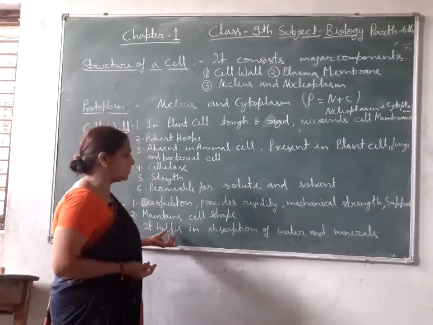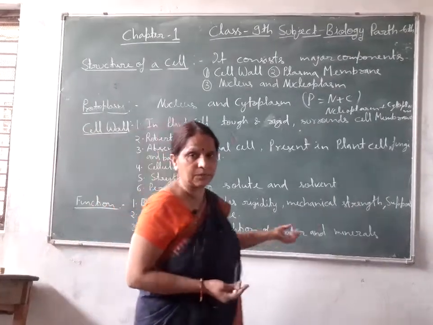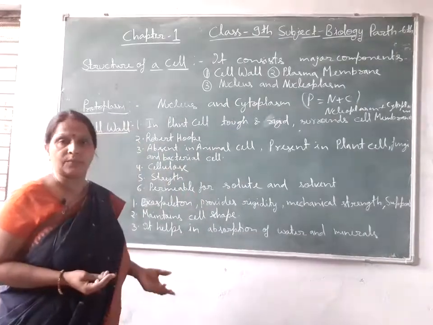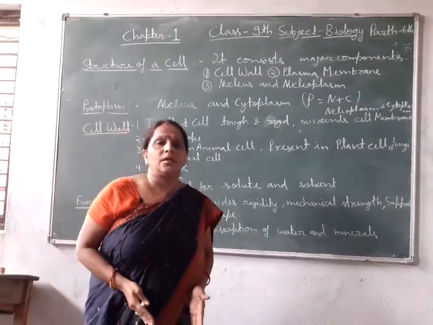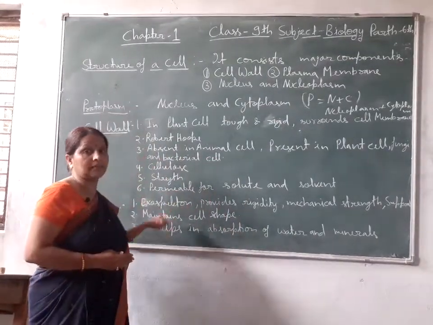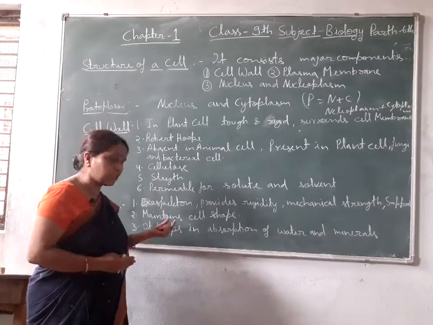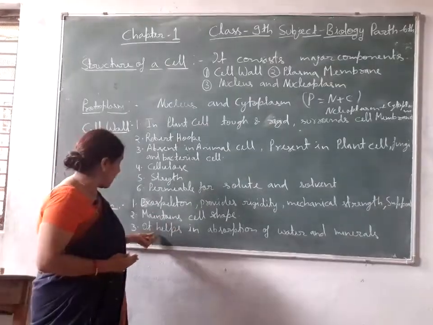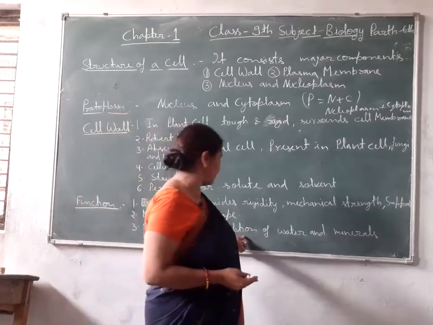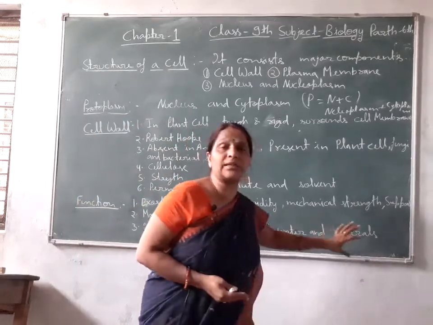Third, it helps in absorption of water and minerals. This cell wall is present in the root part of the plant body. All parts of the plant body consist of this cell wall. So the cell wall present in the root does the activity of absorption of water and minerals from the soil.